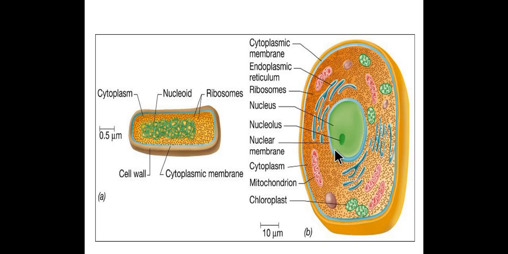That's why the nucleus is called advanced type of nucleus. This cell is eukaryotic cell. So in this lecture we are going to learn the details about eukaryotic cell.